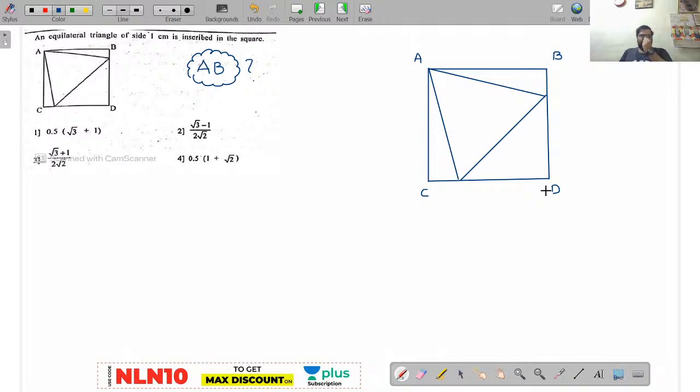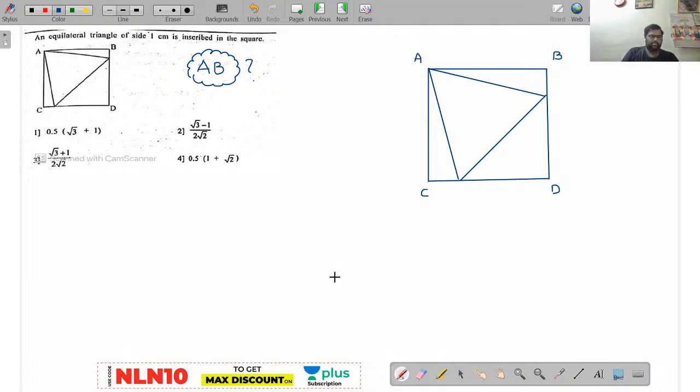Let us see how many can solve this. I'm expecting you to not use any trigonometric ratios.